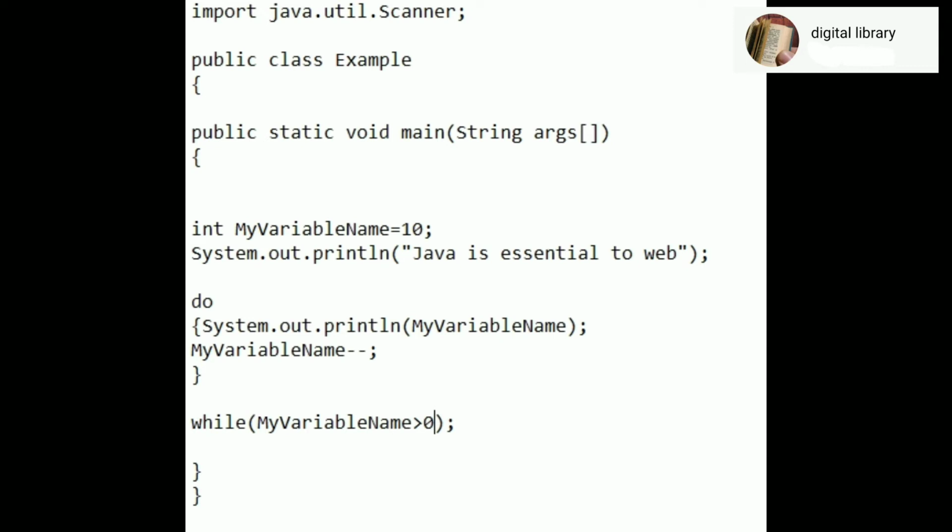So in our do loop, System.out.println(myVariableName). That means first print 10, then myVariableName is decremented, and then while starts. Do while, that means do until myVariableName is greater than 0. So it is like a while loop, but do is written first and while is written afterwards. So that is why it is a do while loop.